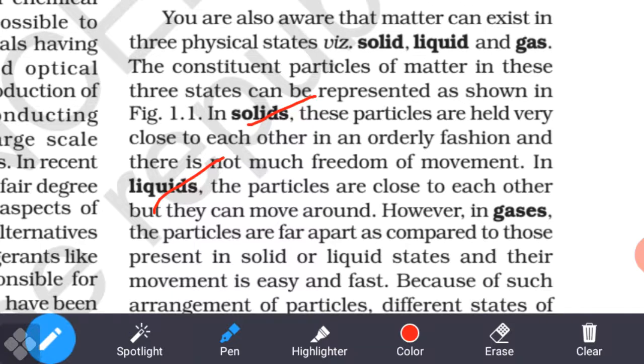OK, but in case of liquid, you know about now what is liquid? The liquid you know has what? Sorry, what is liquid? It has a definite volume but indefinite shape. OK, indefinite shape and size but definite volume, that is known as what? Liquid. OK, but the particles of liquid are what? Close to each other, understand, but less close to each other in comparison to solid, understand, less close to each other in comparison to solid.